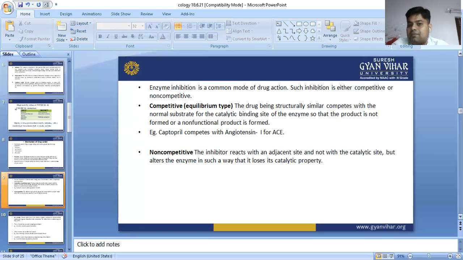Then the reaction does not proceed. A very simple example is aspirin. Aspirin binds with the COX enzyme, a non-selective COX inhibitor. It binds irreversibly and in a non-competitive manner, and that is why the prostaglandin substances, which are responsible for pain or inflammation, are not formed.